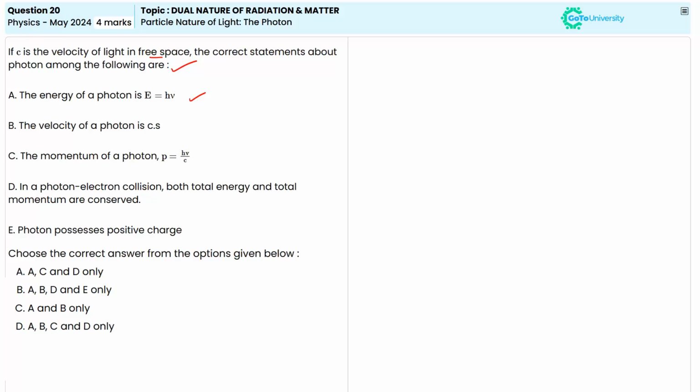This statement is incorrect because the energy of a photon can be calculated using the formula E = hν, or else we can say E = hf, where f is the frequency of the photon and h is Planck's constant. The velocity of a photon is the speed of light. So option A given here is wrong.